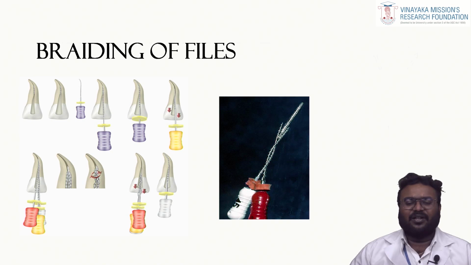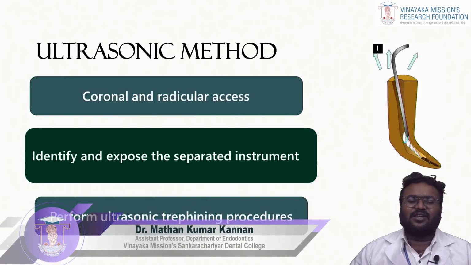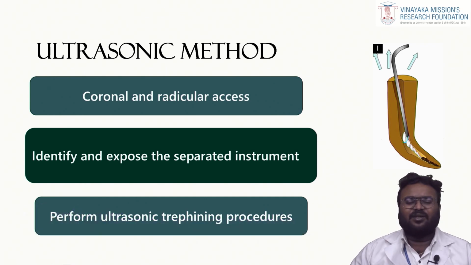Coming to the ultrasonic method, the most successful method in retrieving the instrument, there are 3 steps in this ultrasonic method, that is coronal and radicular access, then identifying and exposing the separated instrument, and then performing the ultrasonic trephining procedures. You have to first gain access from the coronal to the radicular, then identify and expose the separated instrument, then perform the ultrasonic trephining procedures.